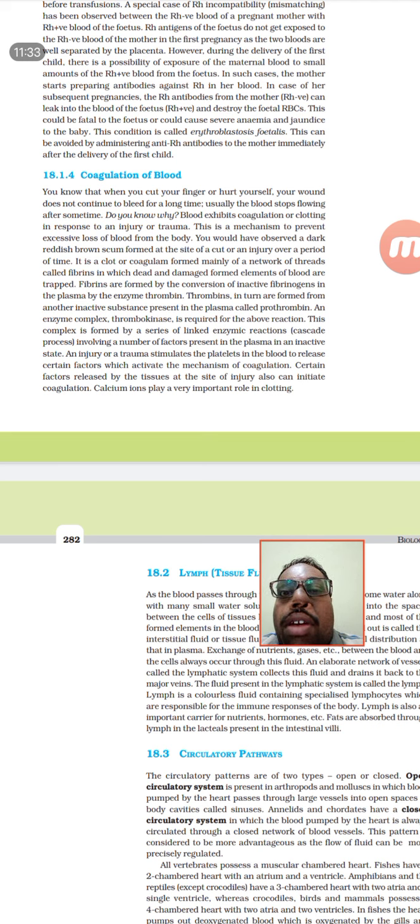And whenever there's a cut or a wound in our body, fibrin will be formed from the inactive fibrinogen, and this will be activated along with prothrombin.